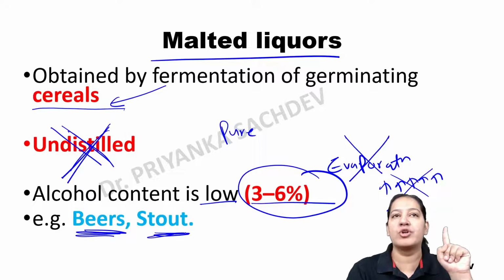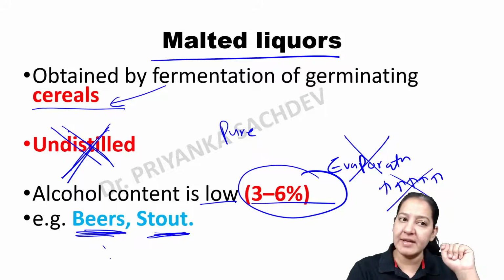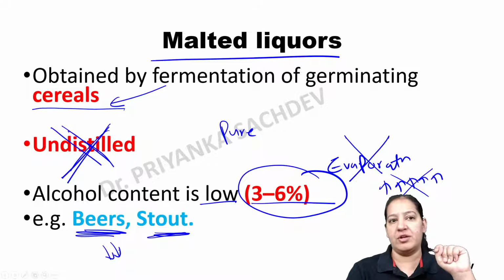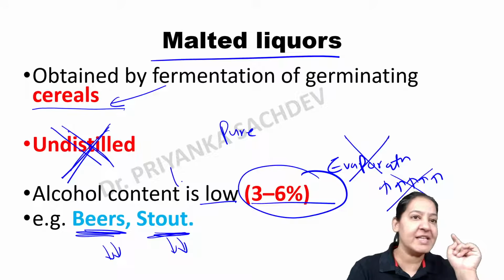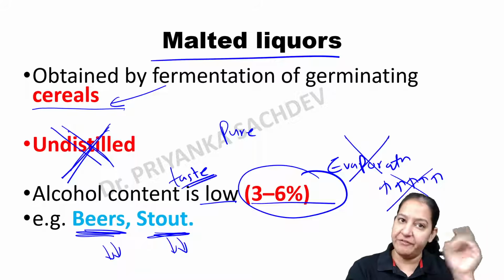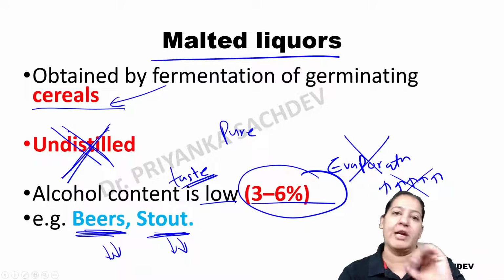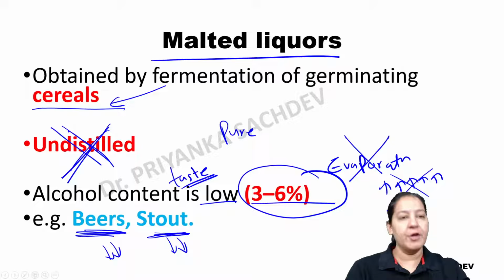Beers and stout come here. Beer is the beverage with the lowest alcoholic concentration. Beer and stout both have the lowest alcoholic concentration. They are undistilled. That's why the taste of beer is somewhat different as compared to wine and other liquids. Have you got it? Give me a thumbs up.